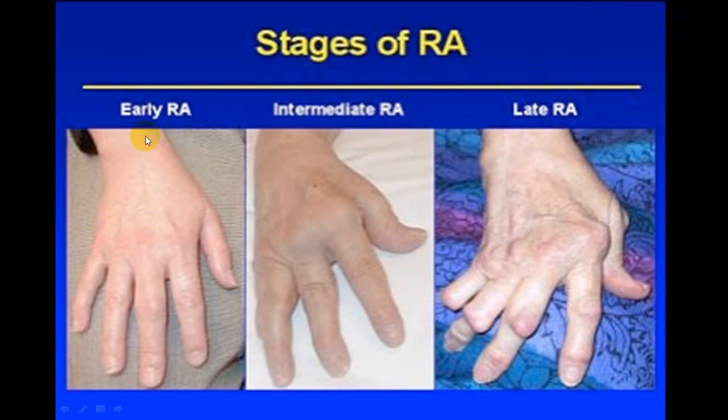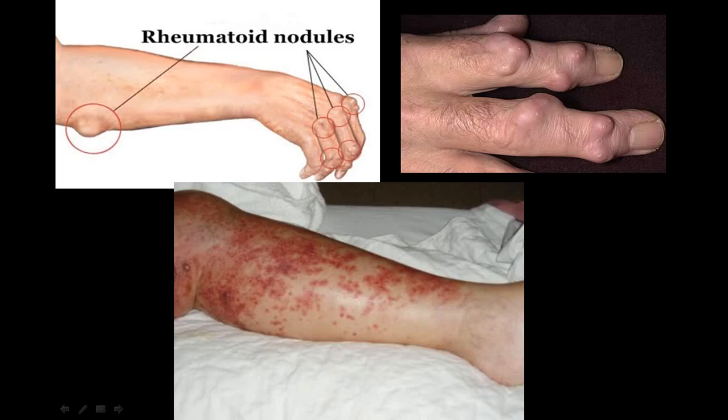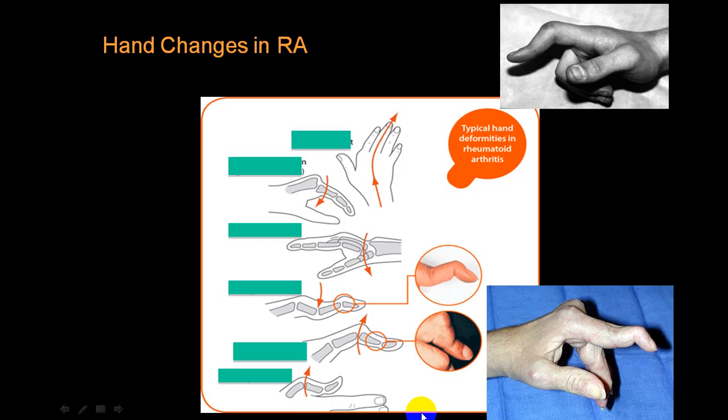I have already shown you this slide in a previous part 1. In an early stage, you get just mild swelling, we call arthritis. In an intermediate stage, you start getting little arthritis with little deformity. And in a late stage, you will get all deformities. Swan neck deformity, Boutonniere deformity, and Z deformity. All those deformities you can see. Here again you can see those rheumatoid nodules. Can you see these nodules? These are typical nodules. And sometimes you can see even the skin changes.